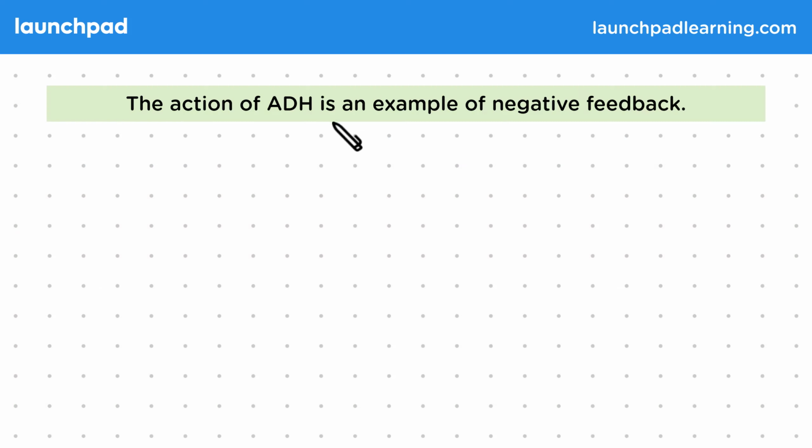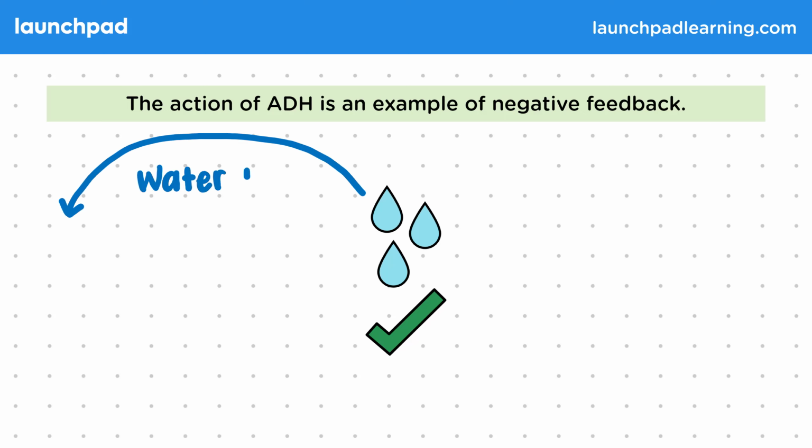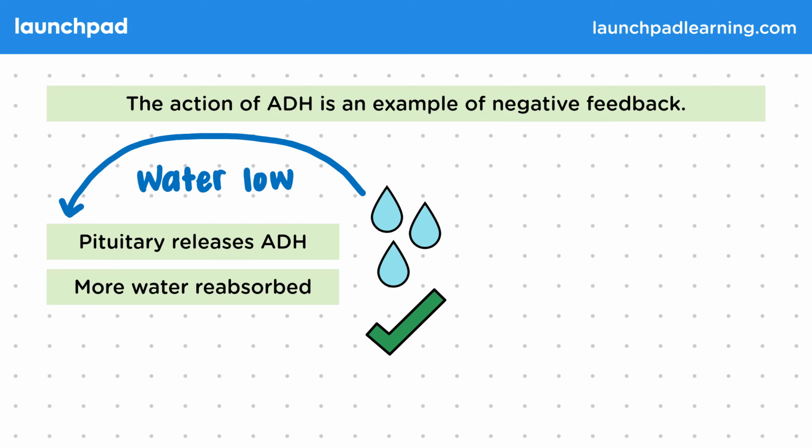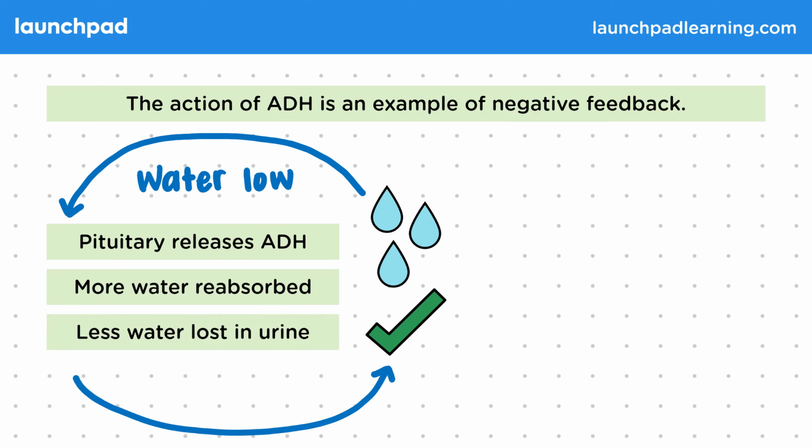The action of ADH is an example of negative feedback. Remember, negative feedback is a cycle in which a change triggers a counteracting response to return the body to a set point. In this case, the set point is the healthy level of water in the blood. So, when water levels are low, the pituitary gland releases ADH, meaning more water is reabsorbed and less water is lost in the urine. As a result, water is balanced again in the blood.